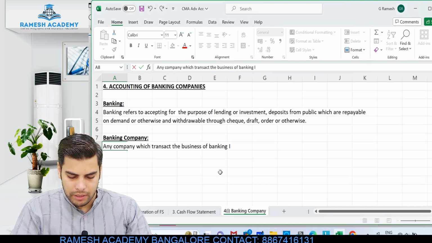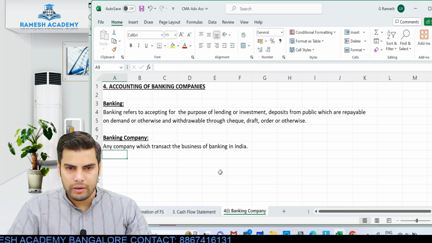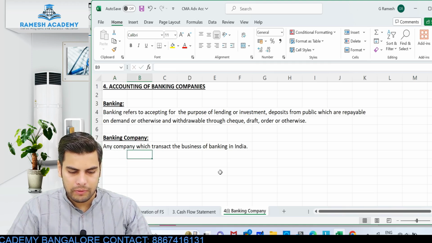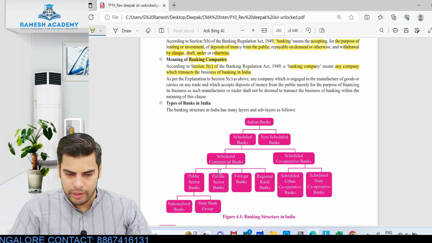So any company which is engaged in banking transactions in India would be treated as a banking company.